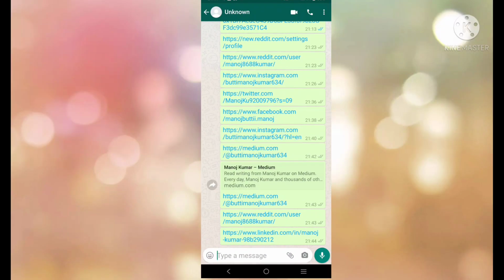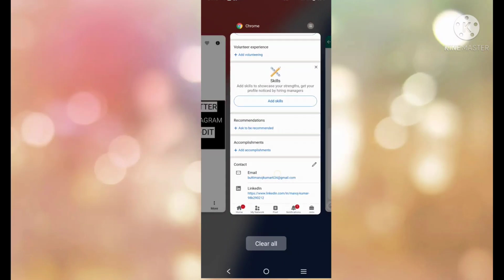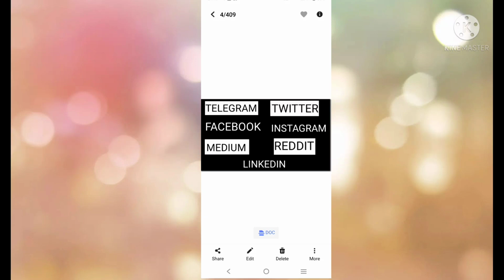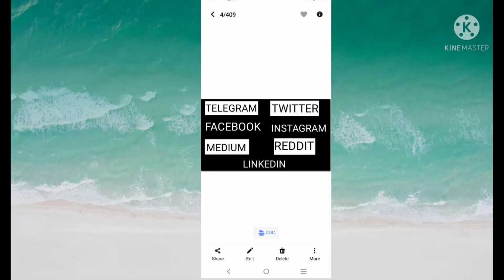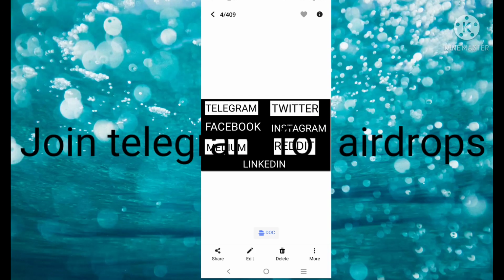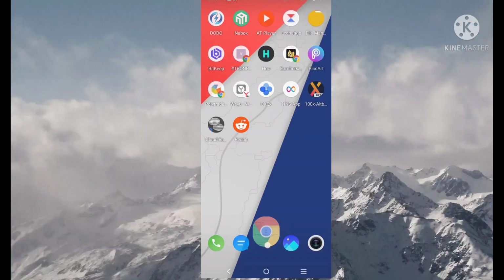To join the airdrops you need all this. What do you need? You have to sign up on Telegram, Twitter, Facebook, Instagram, Medium, Reddit, and LinkedIn, and take all these profile links. After taking the profile links, how will you join the airdrops? There are many ways to join the airdrops.